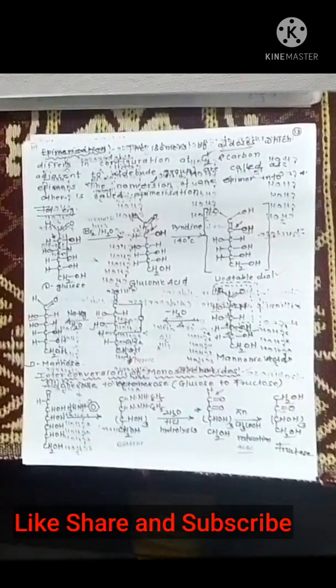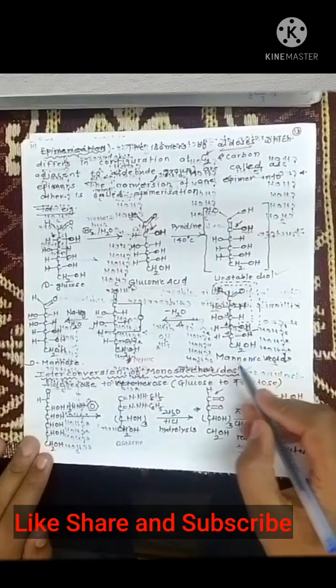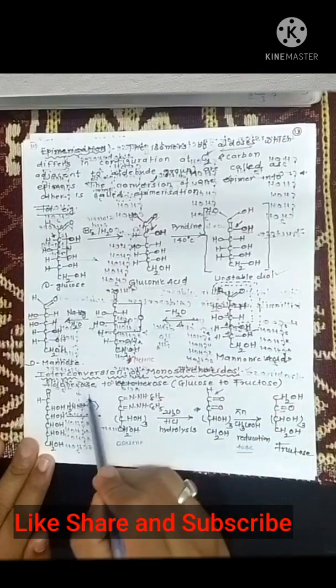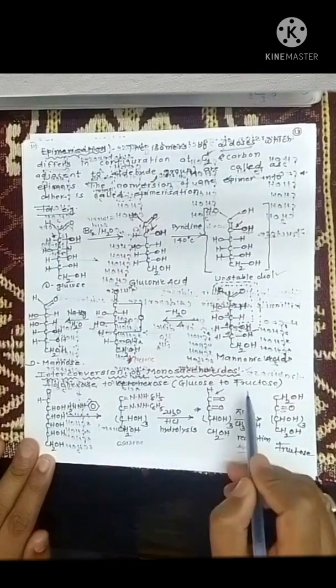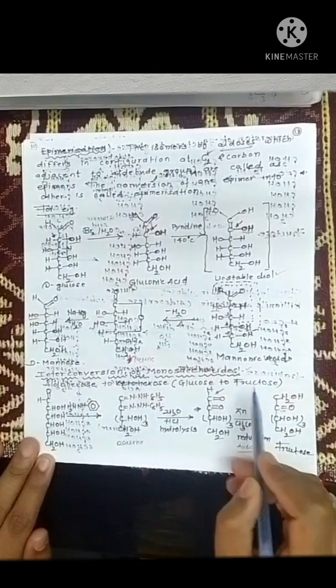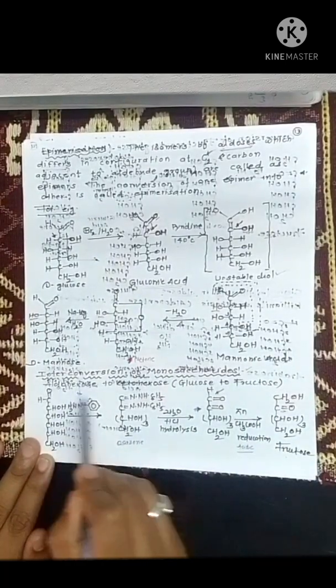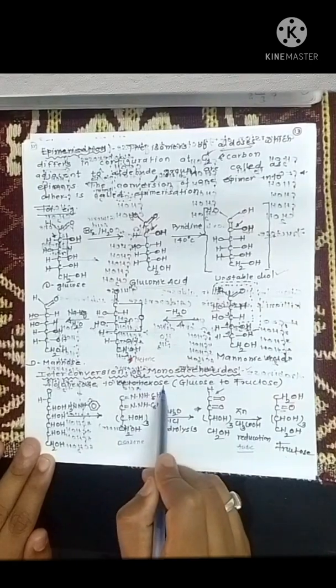Good morning, students. Today we are going to see interconversion of monosaccharides. In this topic, we are going to see how glucose is converted into fructose, that is, how aldohexoses are converted into ketohexoses.